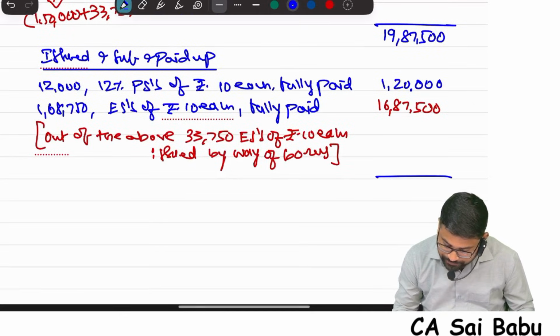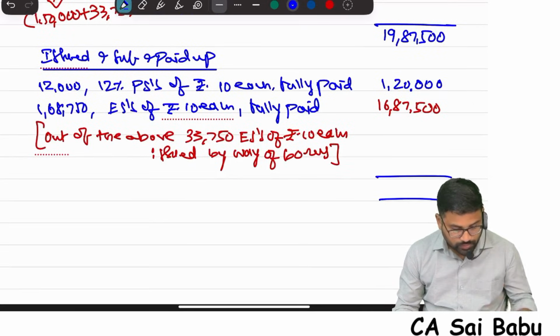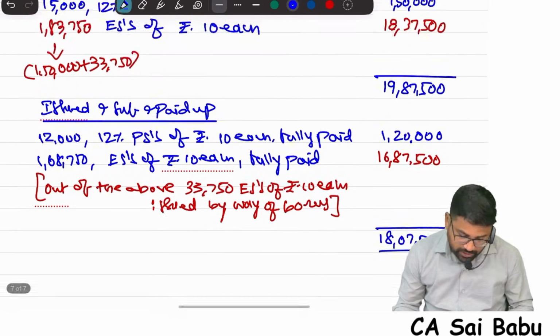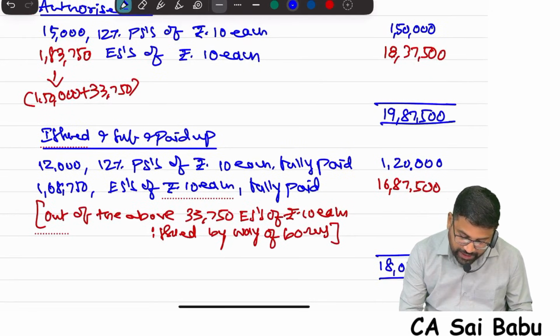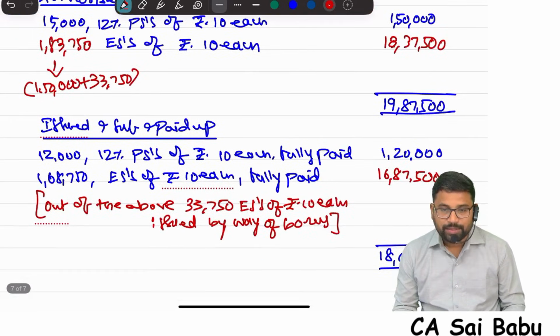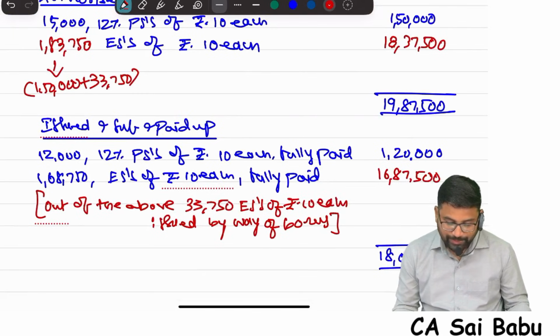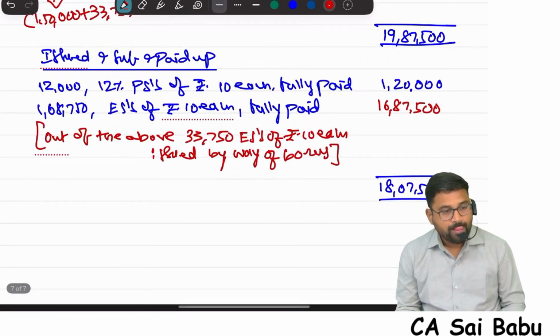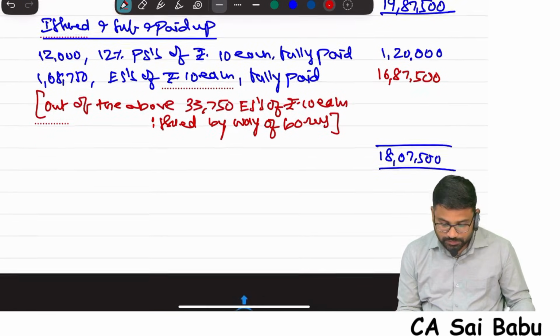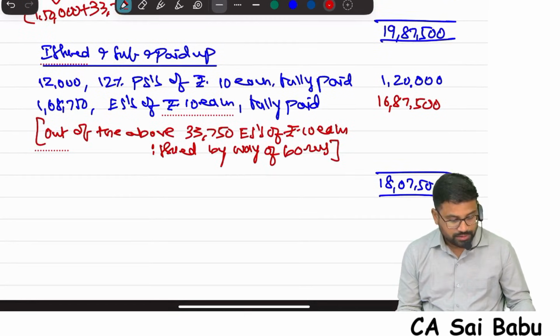Now make a total: 18,07,500. What will be the total capital? Please tell me the total capital.